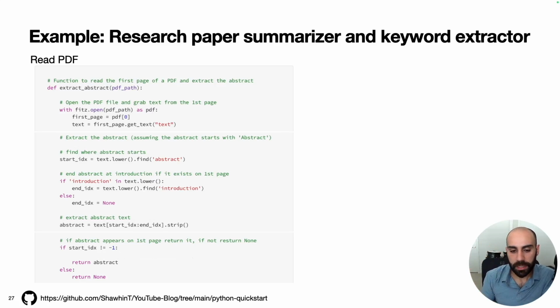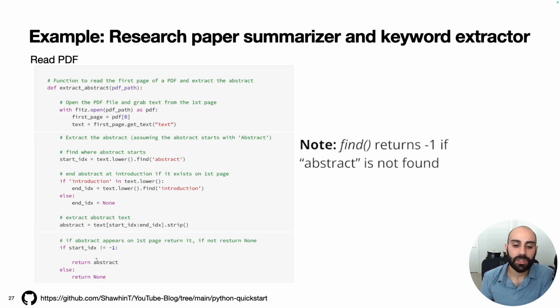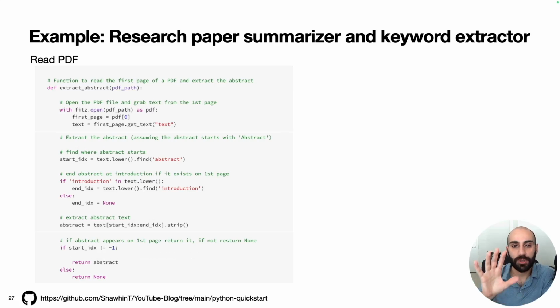And then there's one more step, because there's always the situation where the word abstract does not appear on the first page, so we need to account for that. Basically what we're doing here is we're checking if the start index exists. So instead of checking whether start index is equal to -1, this is checking if start index is not equal to -1. So if it's not equal to -1, that indicates that abstract is on the first page of the PDF, and so we can move forward with the abstract as we have it. However, if start index is equal to -1, that means the abstract does not appear on the first page, so we'll actually return none. That's our extract abstract function.